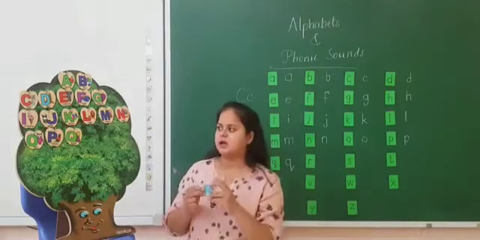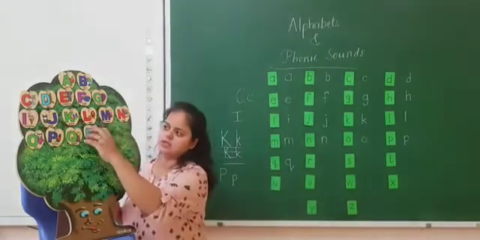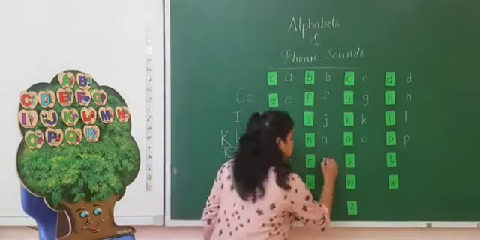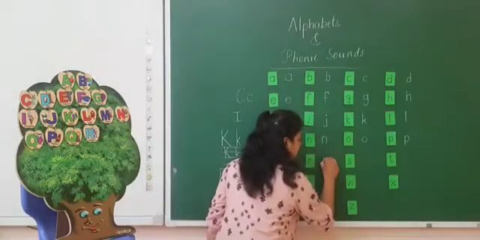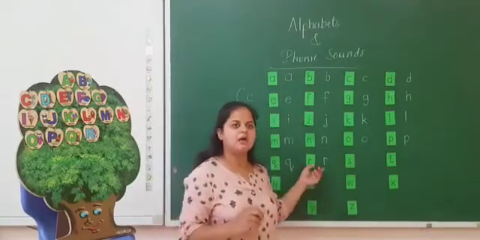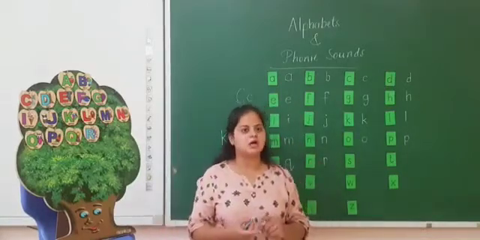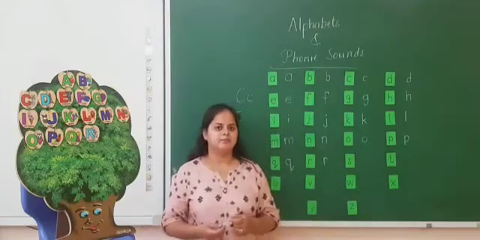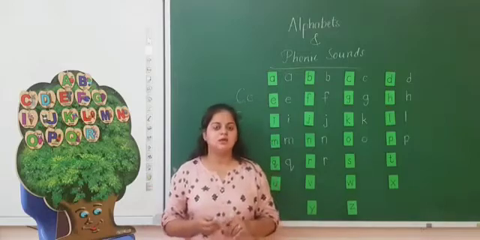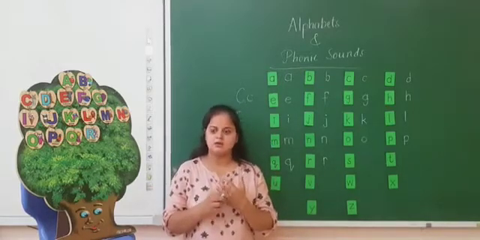The next letter is R. Here is capital R and you can see the small r on the board. Standing line, up, little curve like this. R sounds R. R rabbit. R rose. R ring.